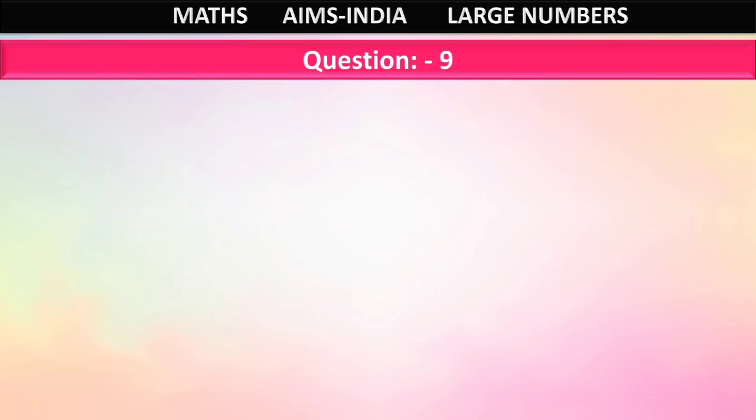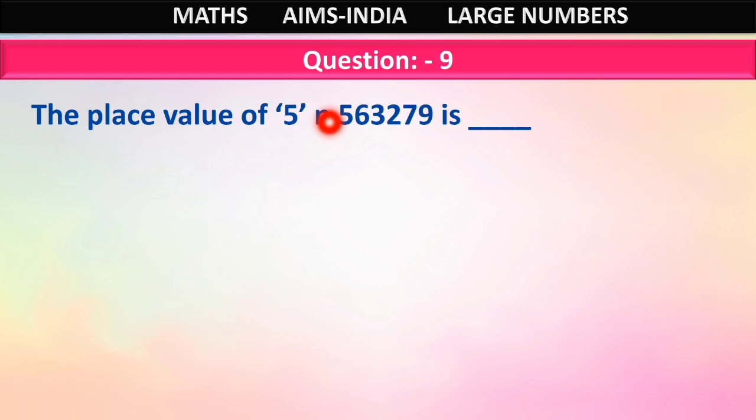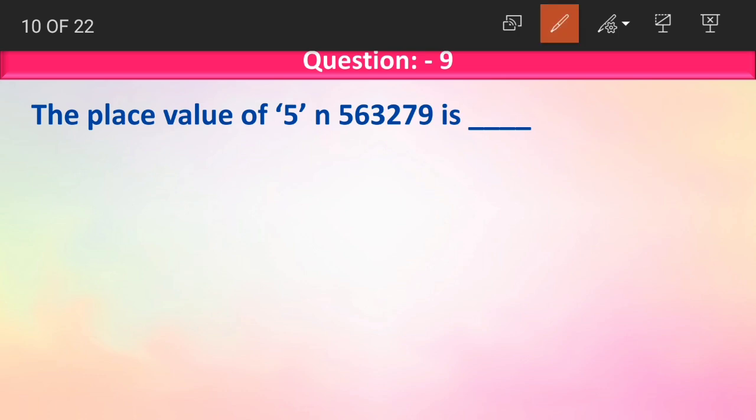Next is question number 9. The place value of 5 in 563279. How do we read this?